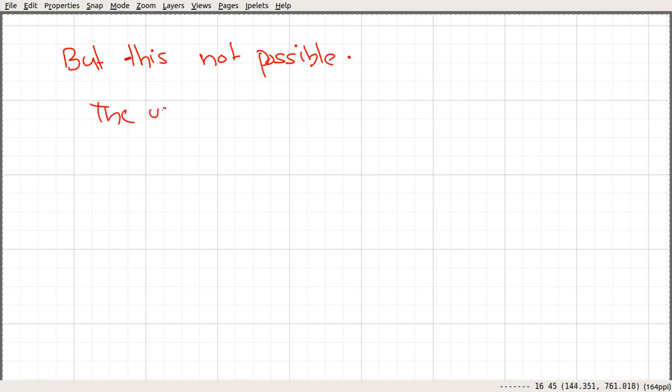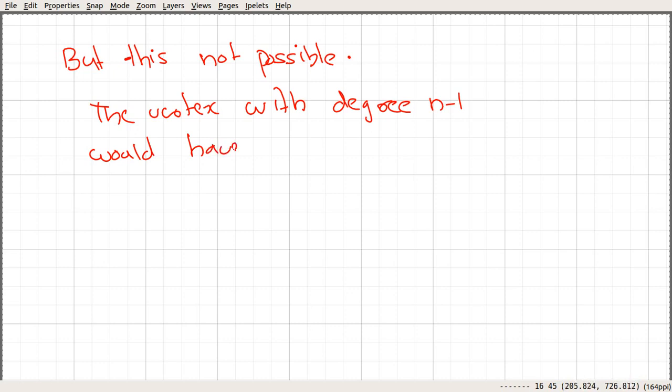The vertex with degree n minus 1 would have to be adjacent to all other vertices.